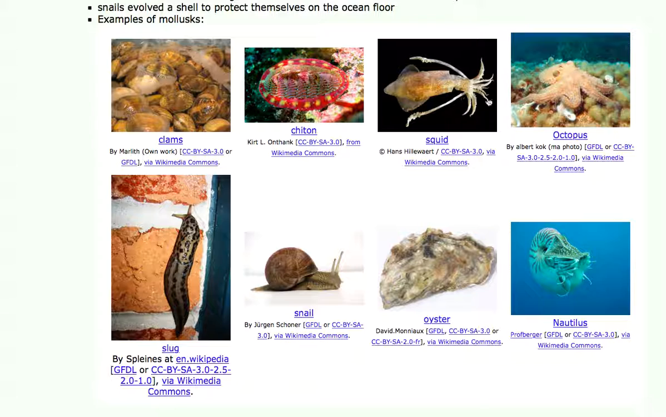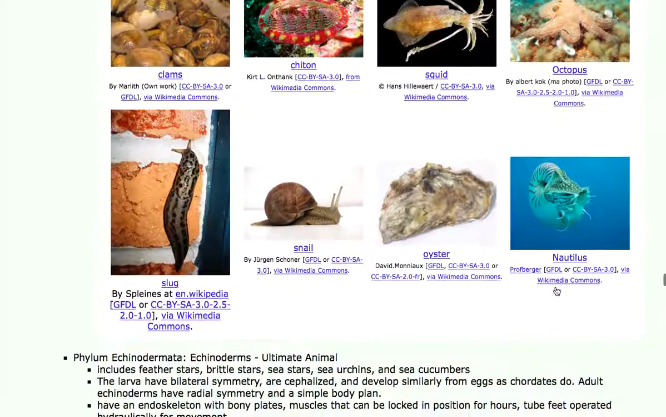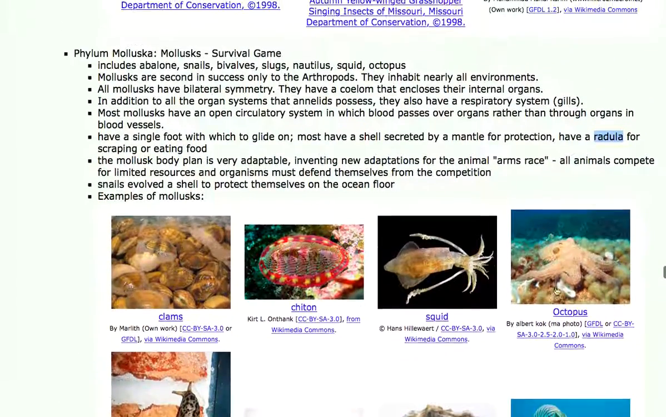The octopus and the squid have a beak for crushing. Their radula is in the form of a beak. It looks like a parrot's beak, and they can crush their prey. The oyster is a filter feeder, like the clam. It filters water for food. And lastly, the nautilus, one of the very early swimming mollusks, is sort of like a squid with a shell for protection. So those are examples of different mollusks.